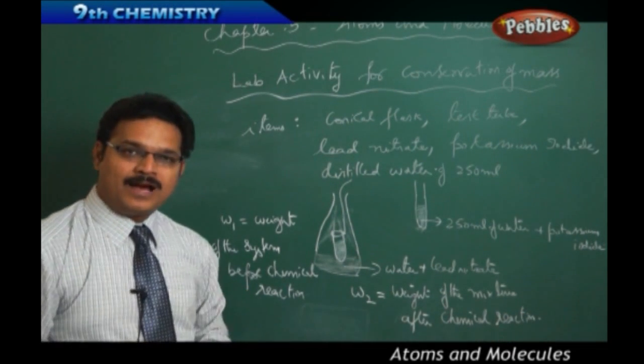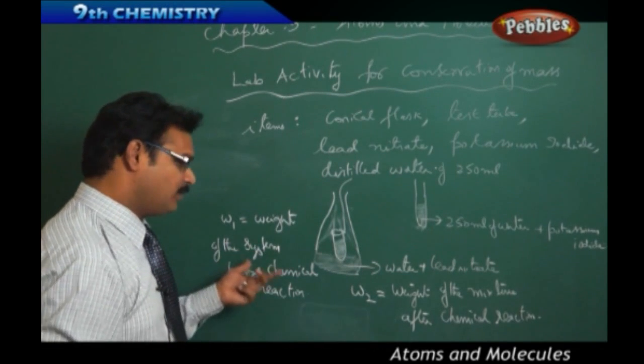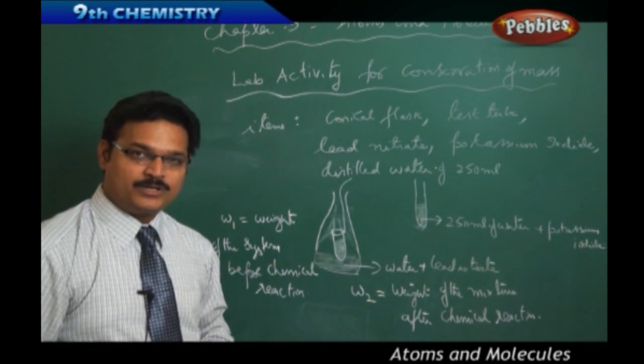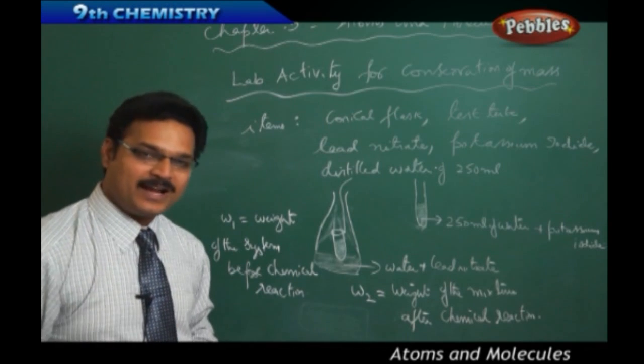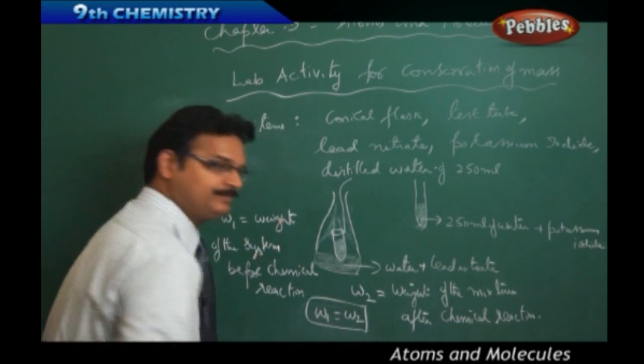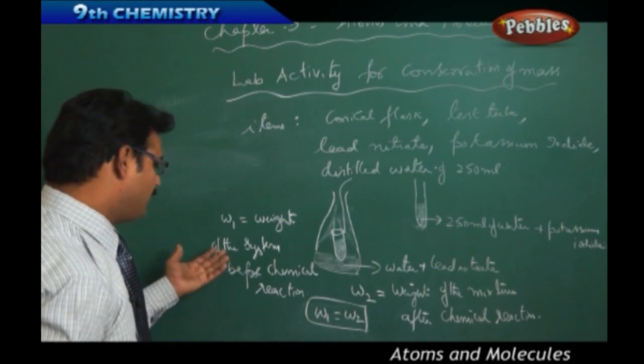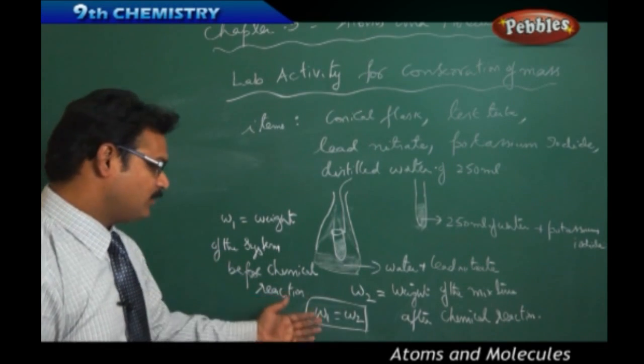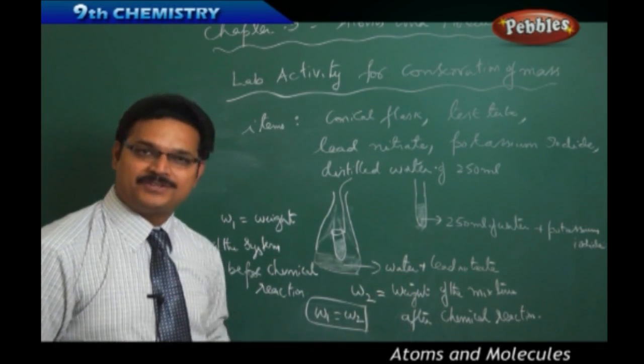After taking the weights W1 and W2, what have you found? You have discovered that W1 is equal to W2. That is, the weight of the system before chemical reaction is equal to the weight of the mixture after chemical reaction.